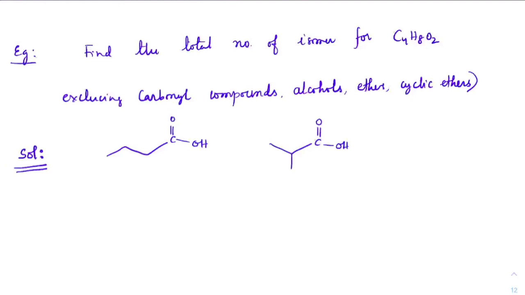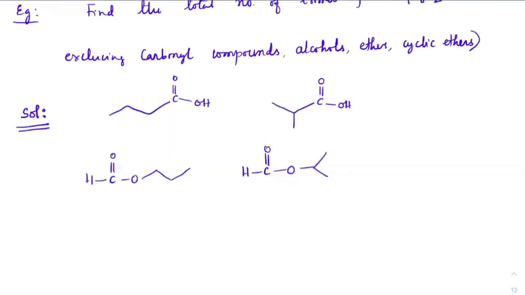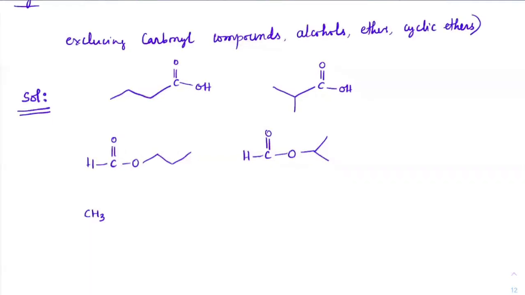Now we will check esters. Esters start with methanoate. First I can have 3 carbons here and C double bond O. And another methanoate, HC double bond O with an isopropyl group. These two. Then start with ethanoate, CH3 C double bond O C2H5. And then start with propanoate, CH3CH2 C double bond O.